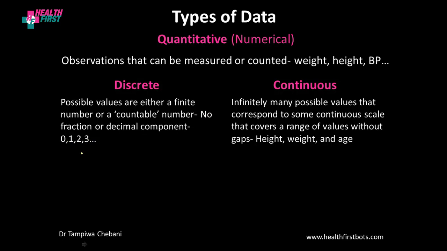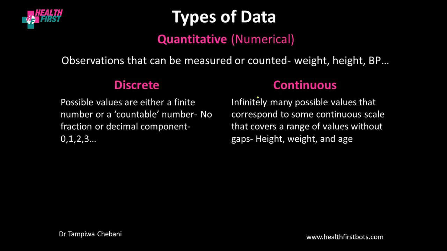An example would be when you are counting the number of people. You have 0, so no people, or you have 1 person, 2 people, 3 people. You cannot have a fractional component, whereby you have 1.5 people or 1.25 or 2.3 people. So these are called discrete.